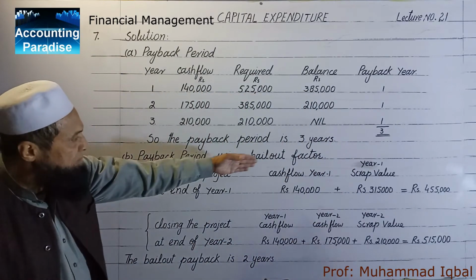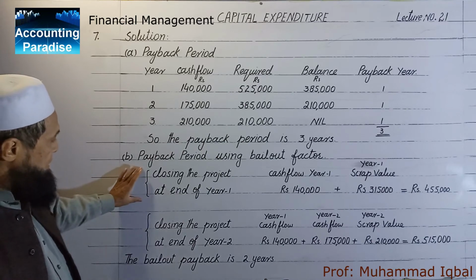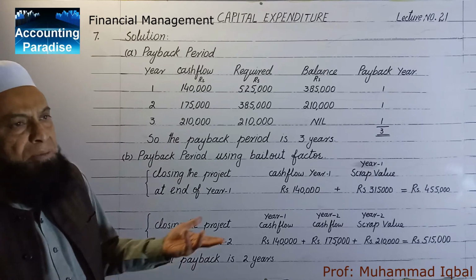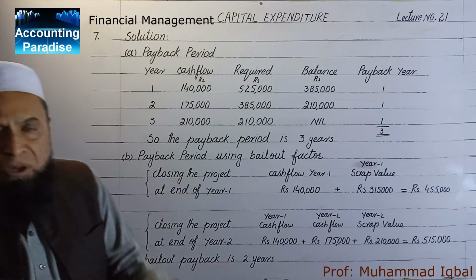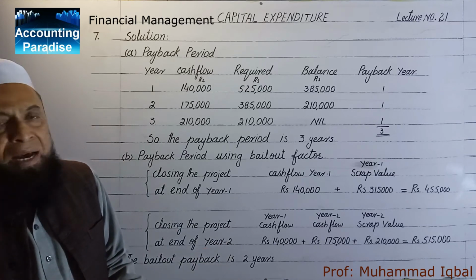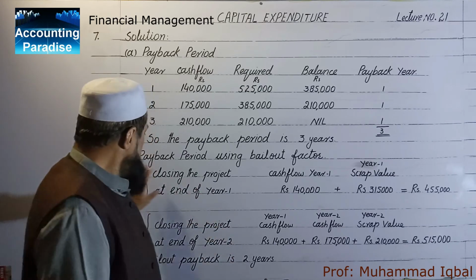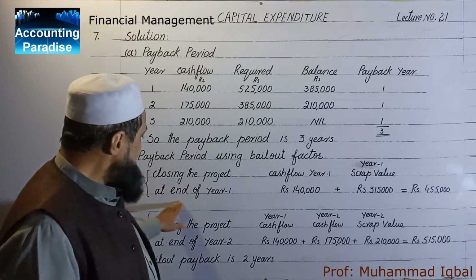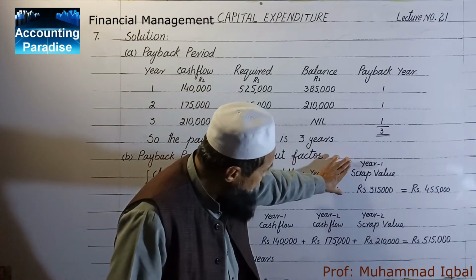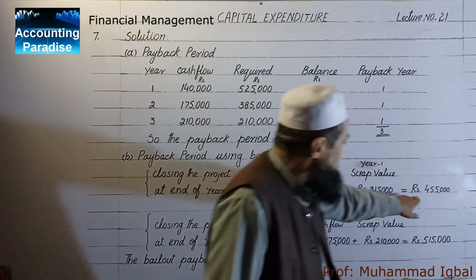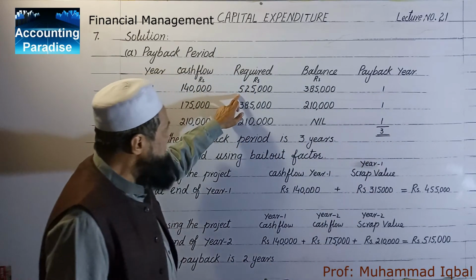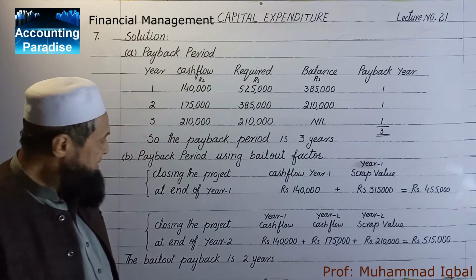Payback period using bailout factor. In this case, the possibility is that the project is closed in year 1, year 2, 3, 4. We can see where the amount is recovered fully. Closing the project at end of year 1. Cash flows of year 1 and the scrap value of year 1, that comes to rupees 4,55,000, which is less than the total investment, which is 5,25,000.